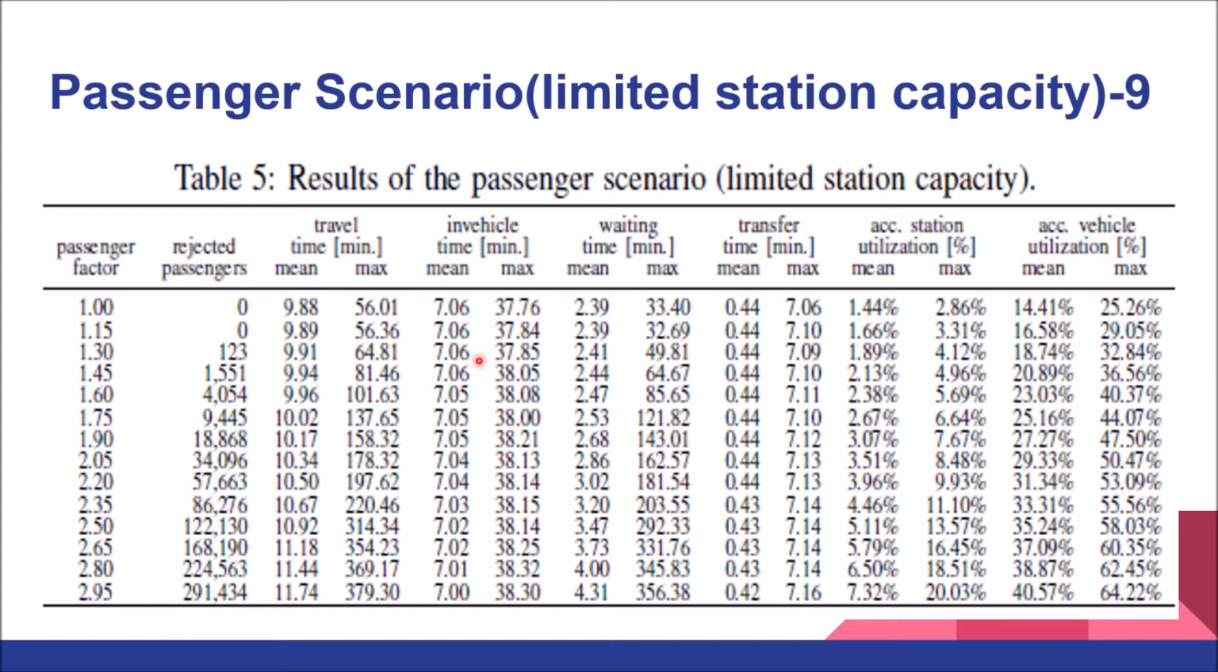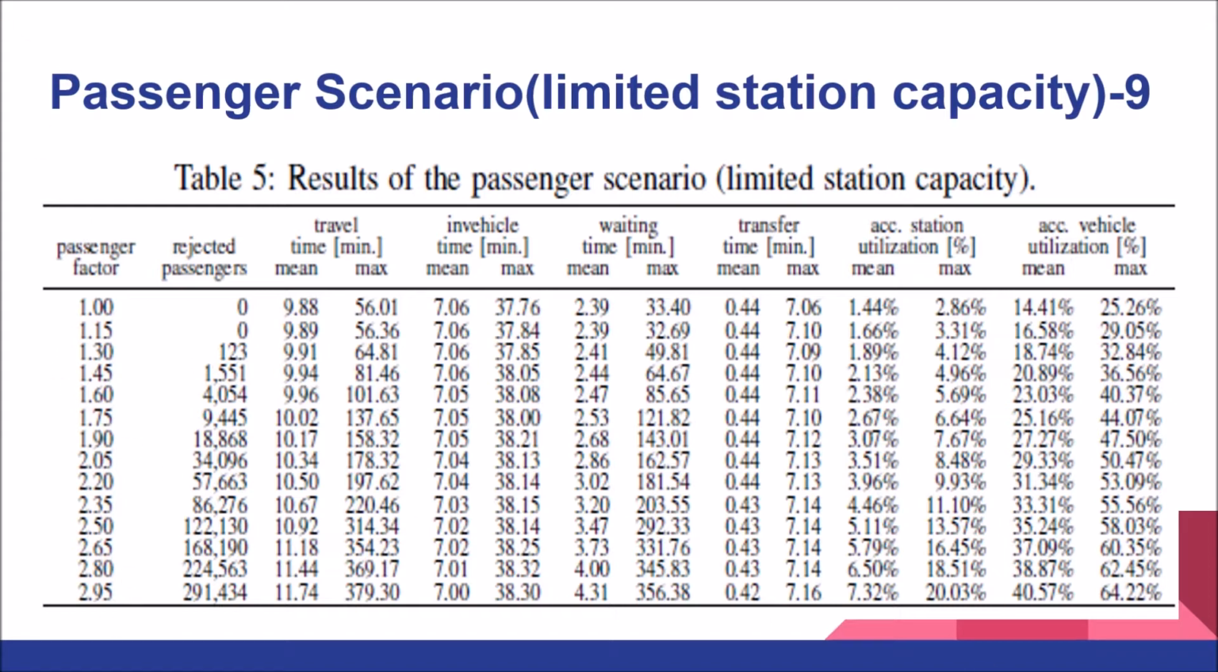Then the in-vehicle time is almost the same. We can see it is actually decreasing. Why is it? Because at the end the waiting time will increase, and in order to make sure that the travel time is in bounds, the speed of the vehicle is a little bit high. Then the waiting time, we can see that with the increase in passenger factor, the waiting time is increasing. The transfer time is almost the same when we are changing a line. Then the station utilization, we can see with the increase in passenger factor, yes, the station utilization is also increasing, and the vehicle utilization also increases with the increase in passenger factors.